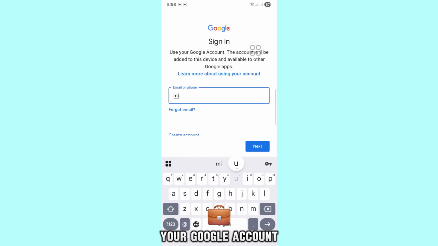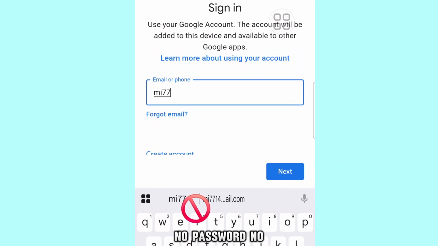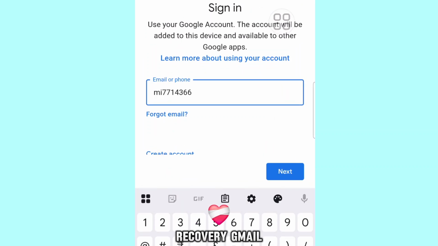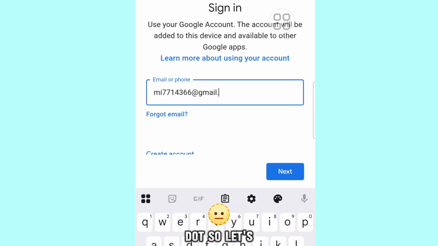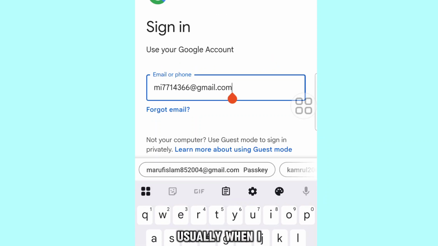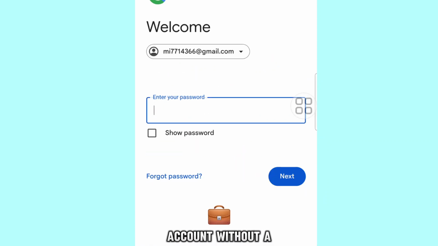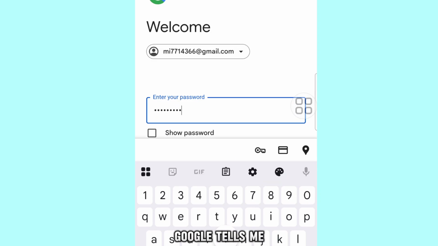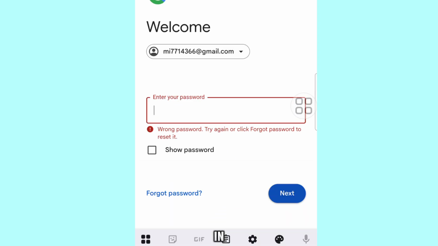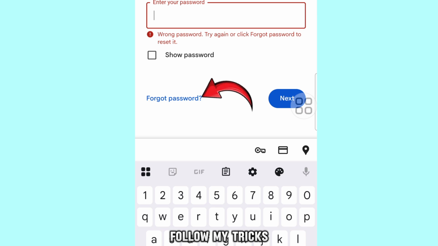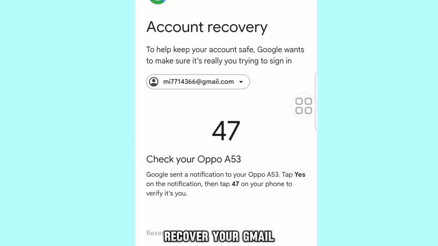How to recover your Google account without any option. No password, no recovery Gmail, no phone number. So, let's fix it. Usually, when I try to log into my Gmail account without a password, Google tells me that I couldn't sign in. Then, if you follow my tricks, you can easily recover your Gmail account.